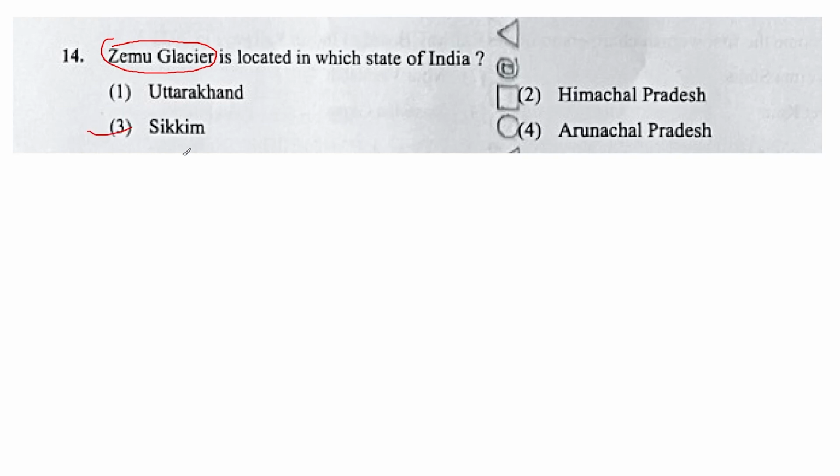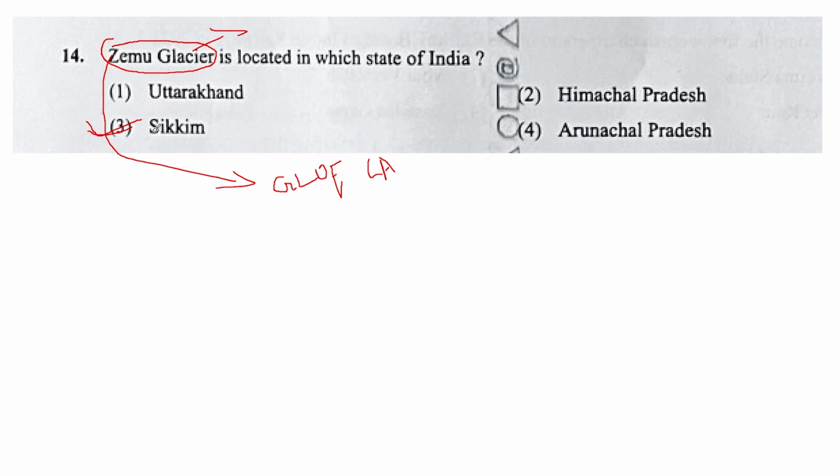So why did this question appear? Recently it was in the news that there was a GLOF crisis, a glacial lake outburst flood, and it happened in Sikkim. This glacial lake outburst flood happened from the Jammu Glacier. This question also comes from current affairs because it was in the news in 2024.